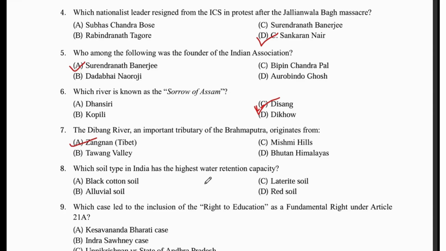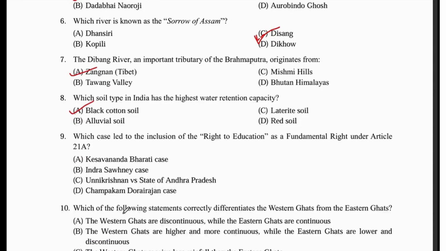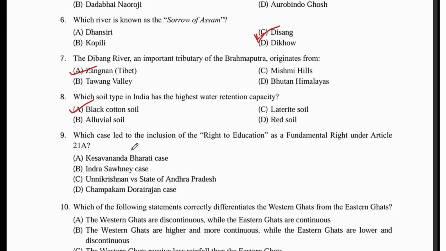Which soil type in India has the highest water retention capacity? Black cotton soil. Which case led to the inclusion of the right to education as a fundamental right under Article 21A? Unnikrishnan vs. State of Andhra Pradesh.